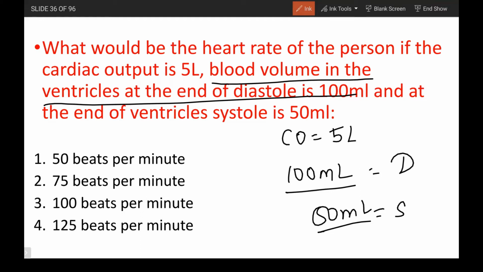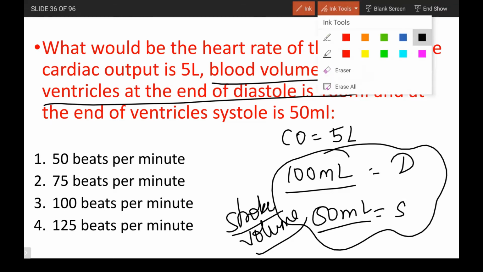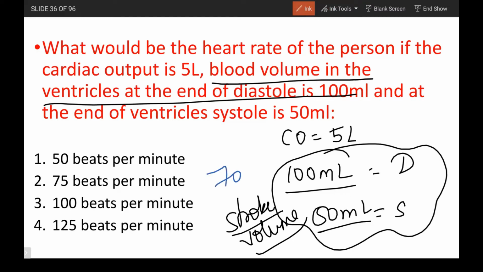Now, what he is trying to tell us is something called stroke volume. You all know what stroke volume is: the amount of blood ejected by the ventricle at the end of each cardiac cycle is called stroke volume. The normal stroke volume is 70 ml, right, you all know this fact.